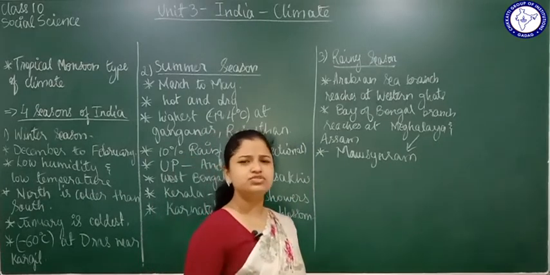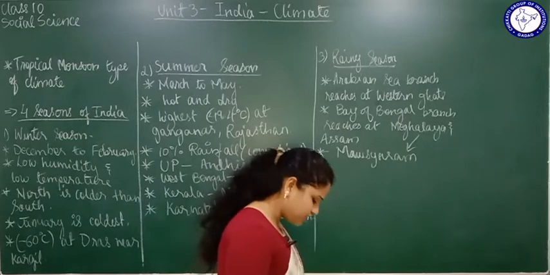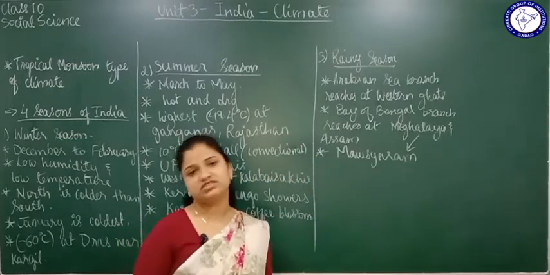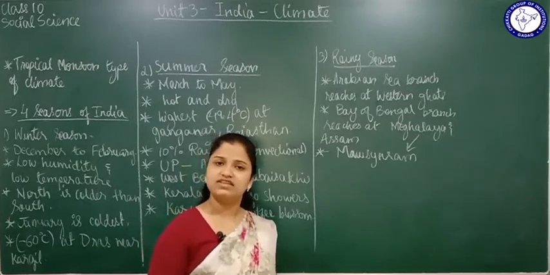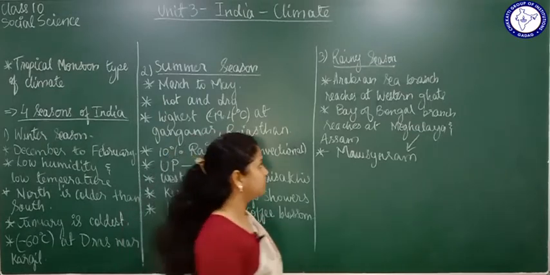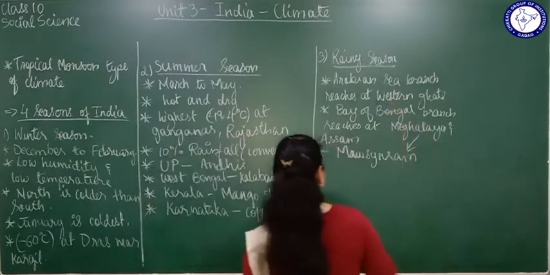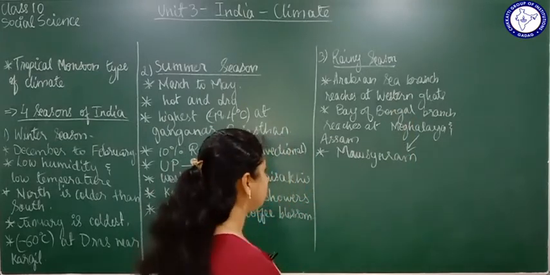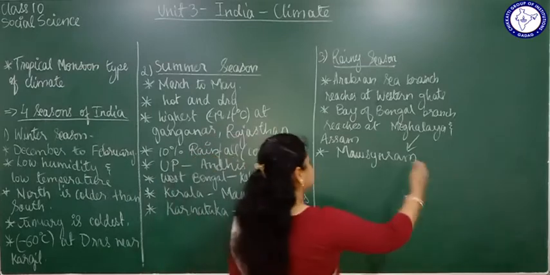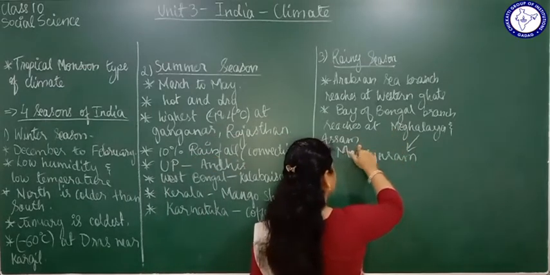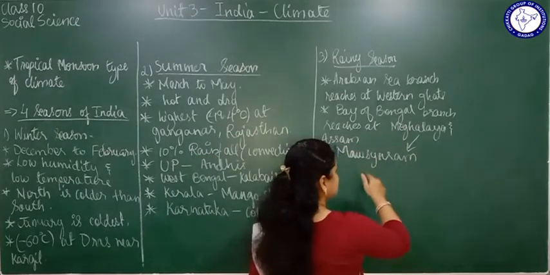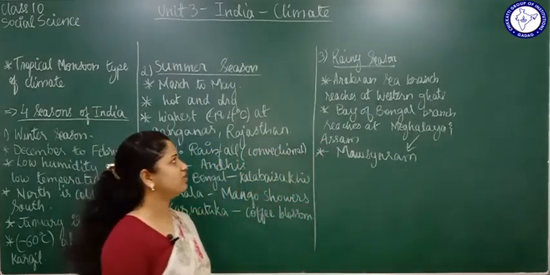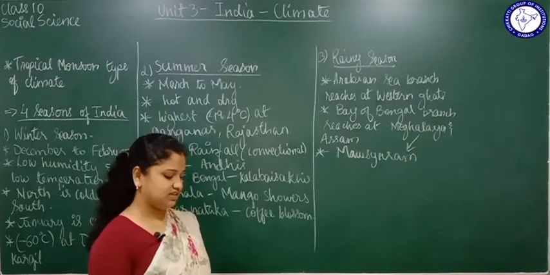Why do we call it two types? Because the winds carrying the moisture enter India from two places. One is from the Arabian Sea and the other from the Bay of Bengal. When they enter from the Arabian Sea, they reach the Western Ghats, so they cause most of the rainfall in the Western Ghats region. The others entering from the Bay of Bengal reach Assam and Meghalaya. Exactly, to be very particular, they reach Mawsynram in Meghalaya. So this was all about the rainy season that you studied here.